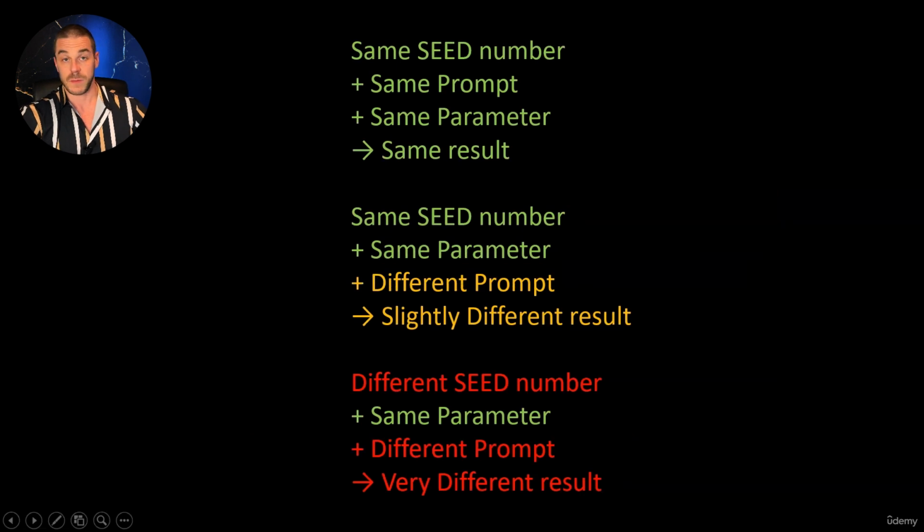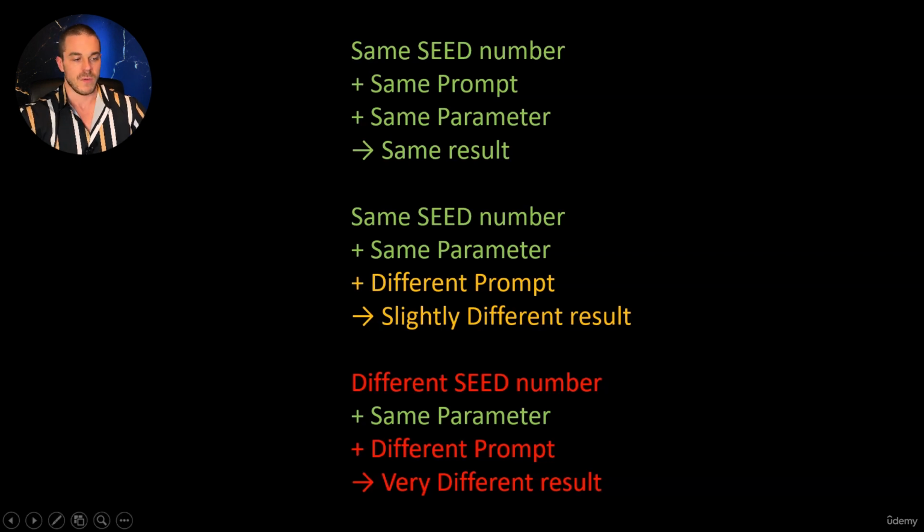And I tried to put it this way. If we use the same seed number, same prompt, same parameter, we get the exact same result. So we could basically just create 2 times the exact same image. When we have the same seed number, same parameters, but a different prompt, this will result in a slightly different image in the end. And if we have a different seed number, same parameters, and a different prompt, then we get a completely different image.